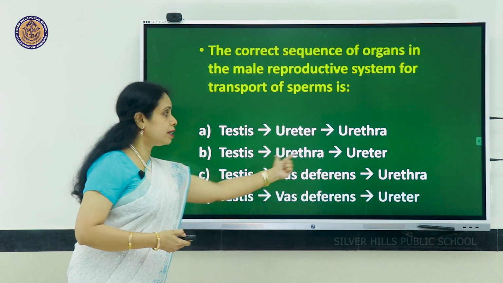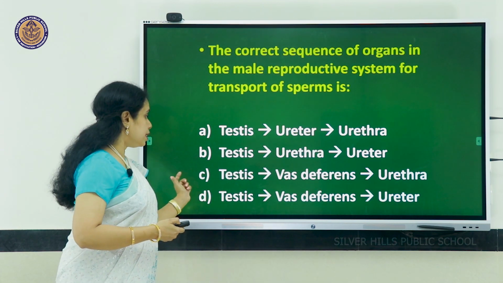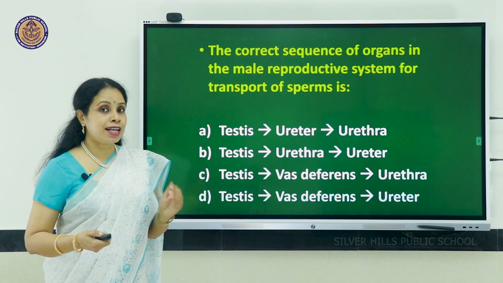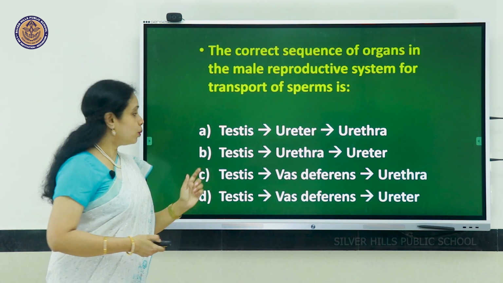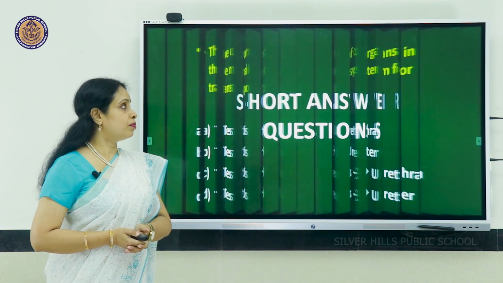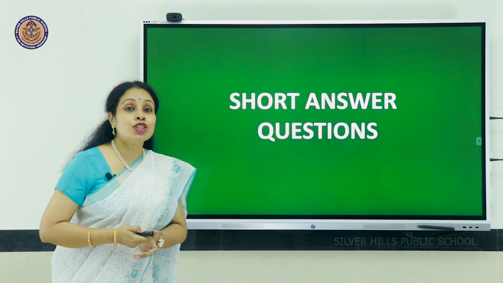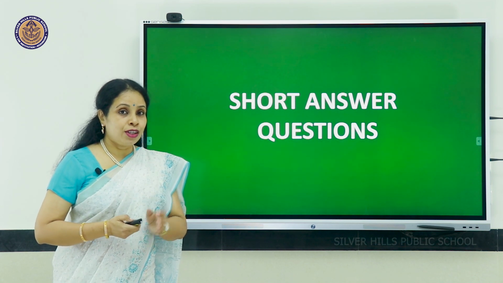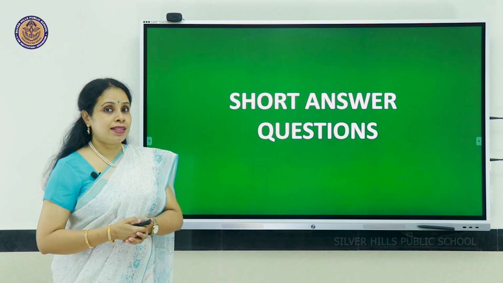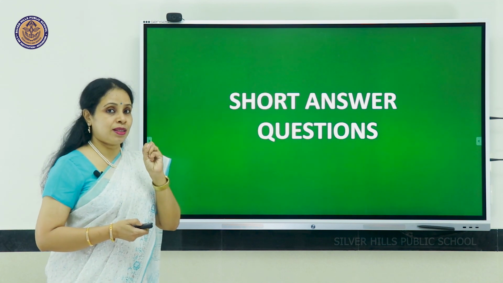In C option, it is urethra and in D option, it is ureter. It can't be ureter, it has to be urethra. So the correct answer is option C. So those were the multiple choice questions. You think about them intelligently and rule out the wrong answers and select the correct answer.